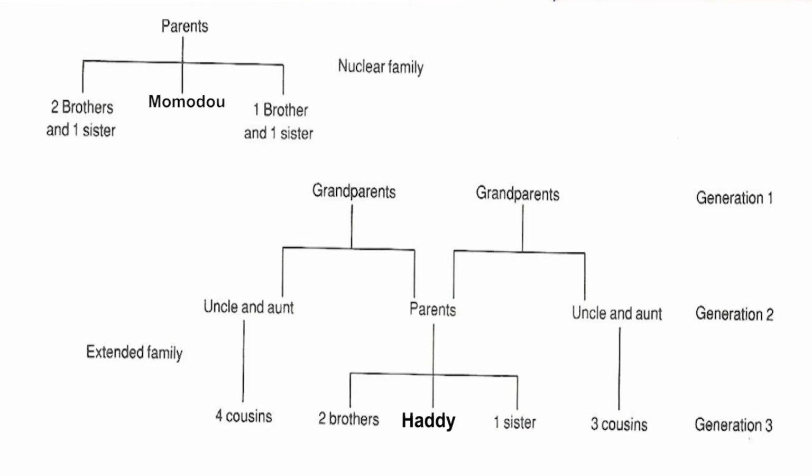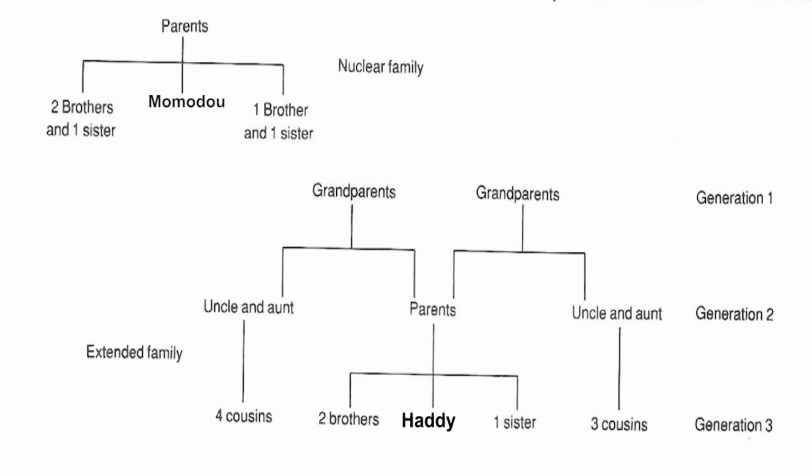Now, these 4 cousins, 2 brothers, 1 sister, 3 cousins, all belong to generation 3. And also this is true. If you look at the cousins here, all belonging to the same generation.